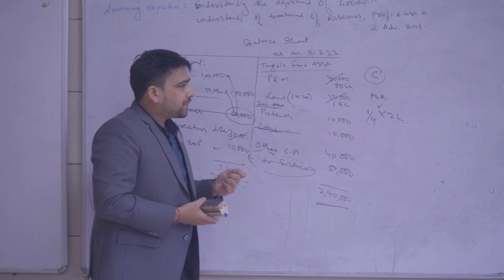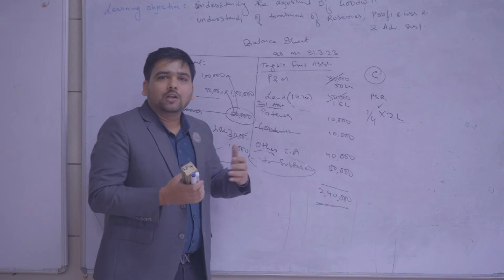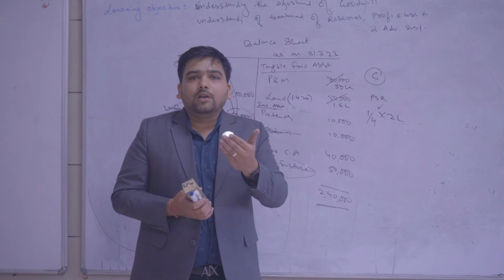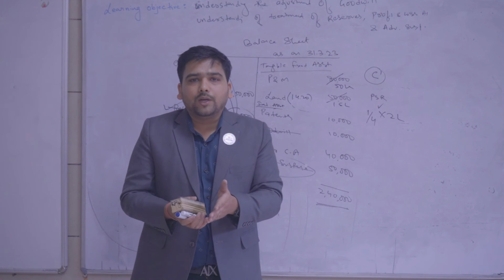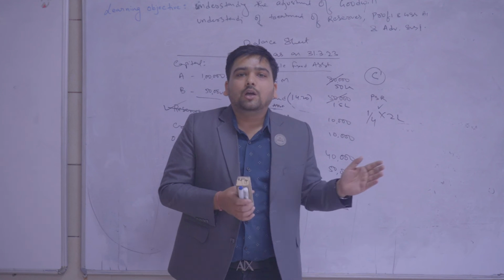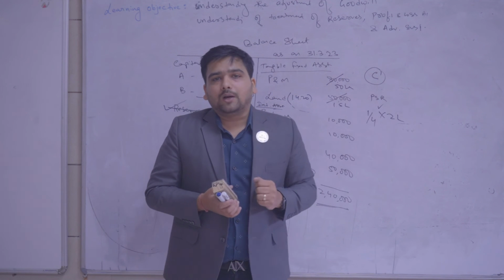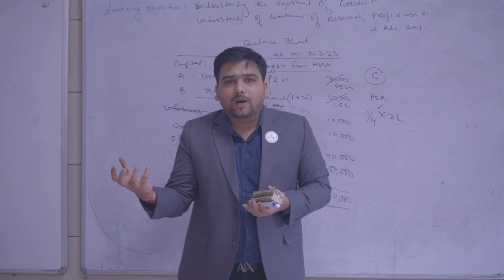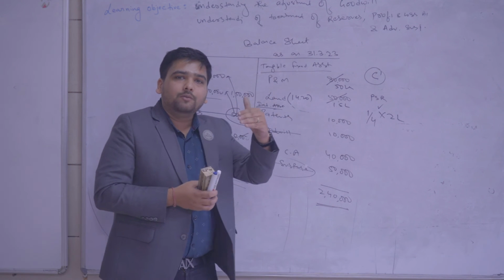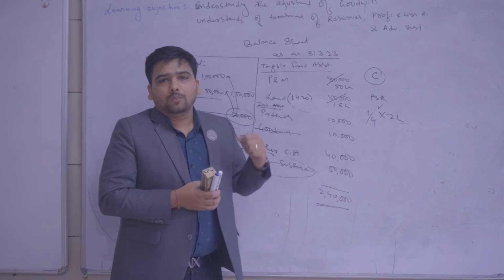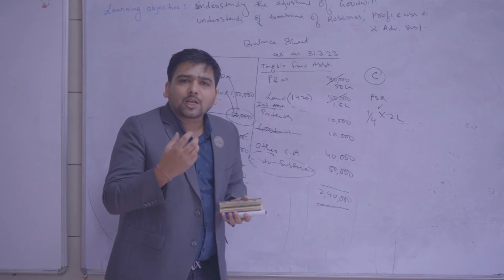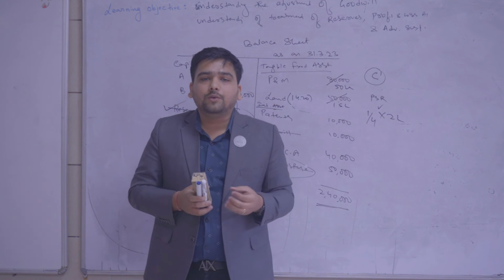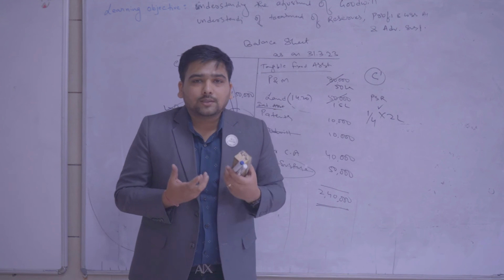this goodwill. But if we admit a new partner, or if we change the PSR, obviously the goodwill will be distributed in future, because goodwill will give you profit in future only. It cannot give you profit today. Goodwill will give you profit in the future, which will certainly be distributed to the new partners. Now, how to adjust this? Because this goodwill should have been distributed to the old partners, but since this goodwill will give you profit in future, this will go to the new partner. So what can be done? Who is actually earning out of this? Because this goodwill will be transferred in future. So who will earn out of this? Is this the new partner?